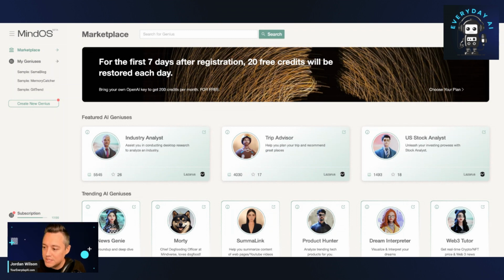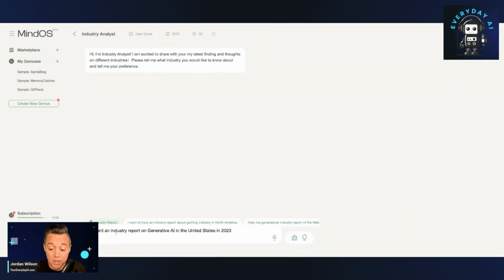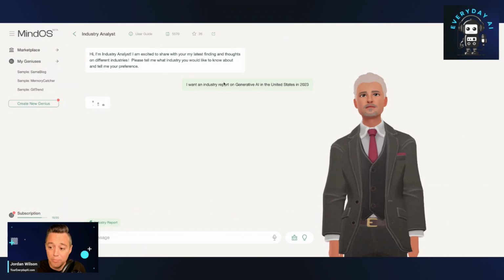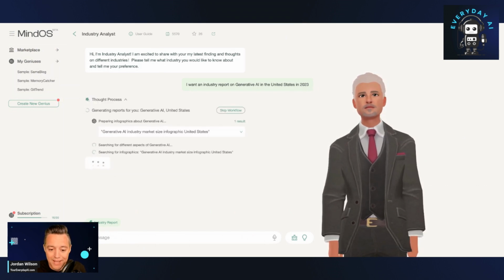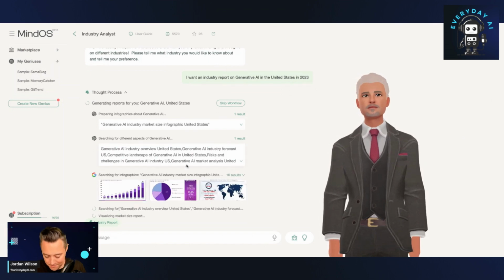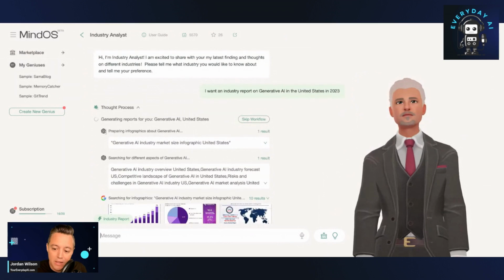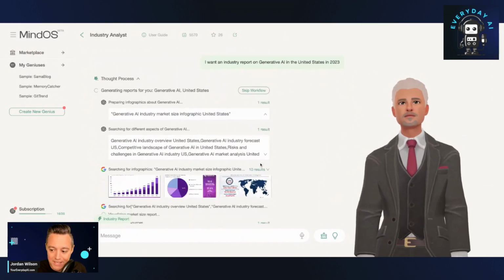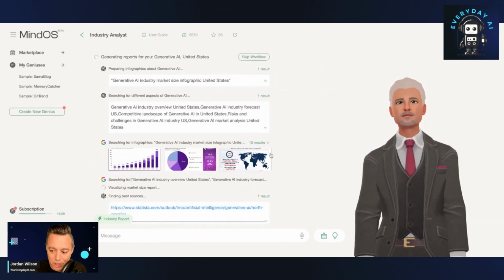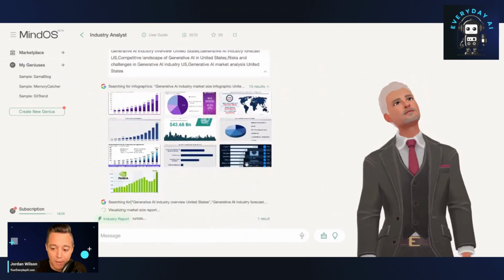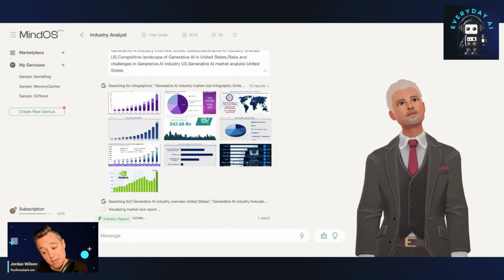So I'm going to use this industry analysis. I'm typing in, I want an industry report on generative AI in the United States in 2023. And what you'll see is it's getting to work. You can see all of this back and forth of what's happening. It's using OpenAI, and you can click on it to see a little bit more information if you want. It's also looking up different infographics in Google Images.